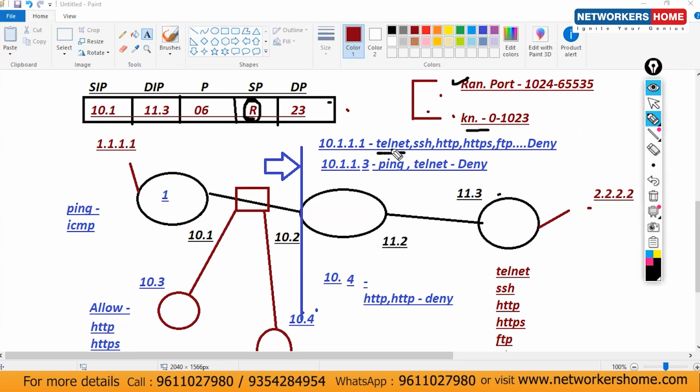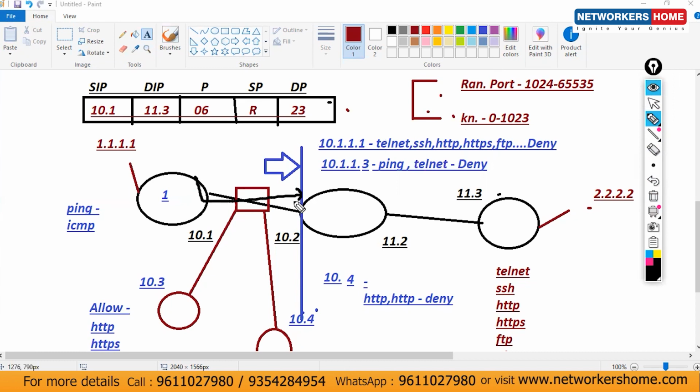What's the port number for telnet? What is the port number for SSH? 23, 22. HTTP 80. HTTPS 443. Okay, thank you. FTP, and for deny, it's nothing. It's action. Okay, this packet is ready. Now the packet will come to this router.